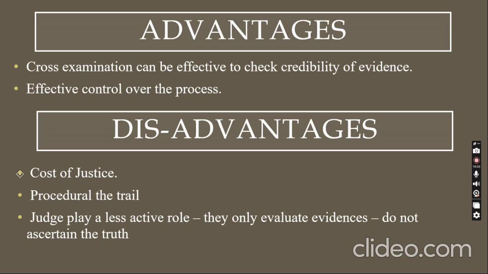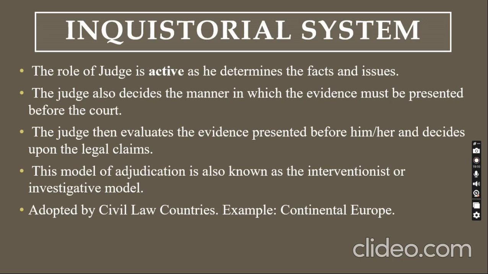Okay. So next, moving on to the inquisitorial model. So the inquisitorial model is nothing but the role of a judge is active. It's just the opposite. Okay. So as I said, in the common law, the inquisitorial model is followed in the common law system, where courts can make only judgments. They cannot make laws. That's what I said. So the role of the judge is active here, and he determines the facts and issues, unlike the adversarial model where the judge evaluates only the evidences. It's not like that here in the inquisitorial model.